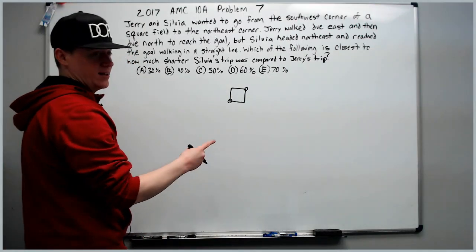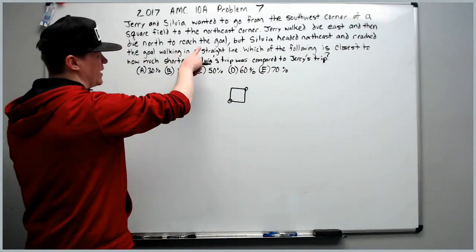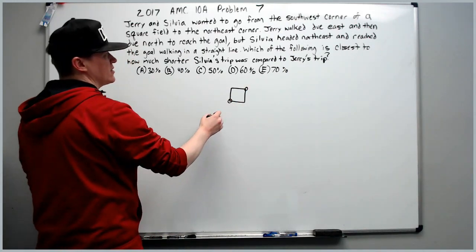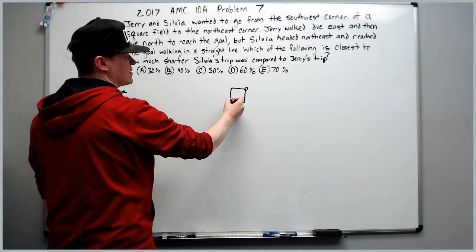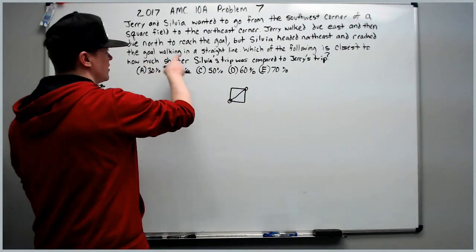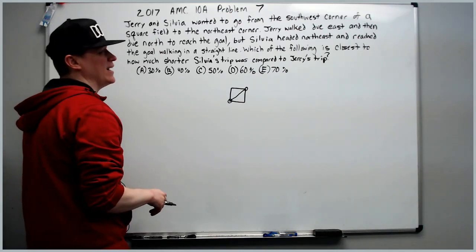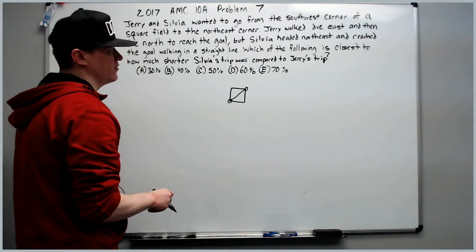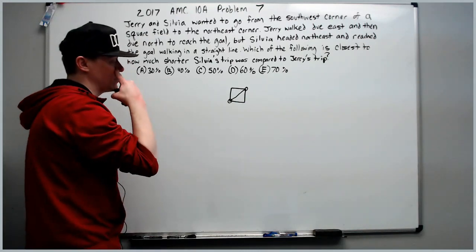Jerry, politely, walked due east and then due north. So he goes here and here to reach the goal, but Sylvia headed northeast, crossing over the grass or whatnot, and reached the goal walking in a straight line. Which of the following is closest to how much shorter Sylvia's trip was compared to Jerry's?